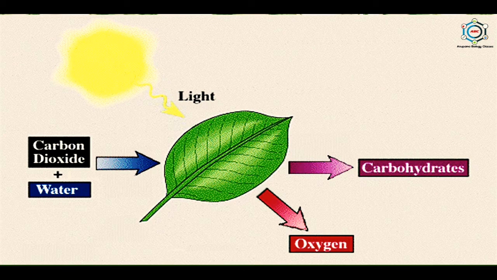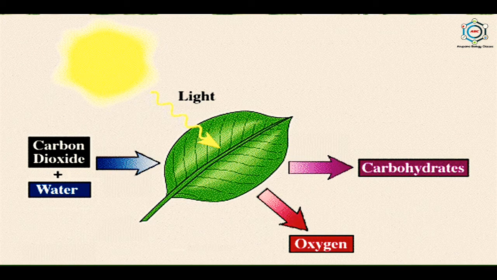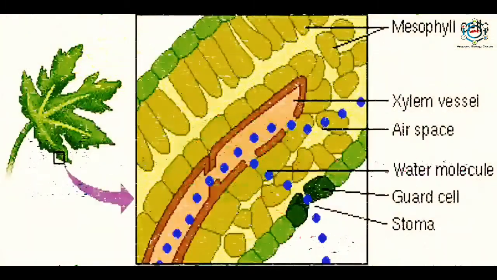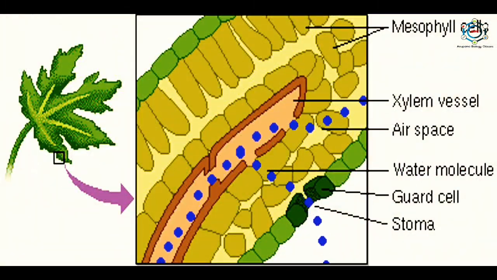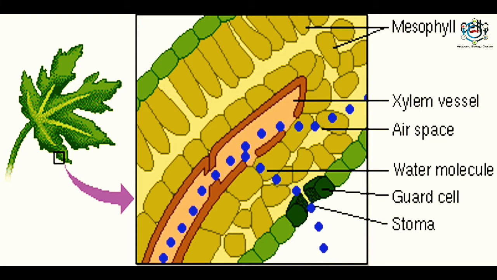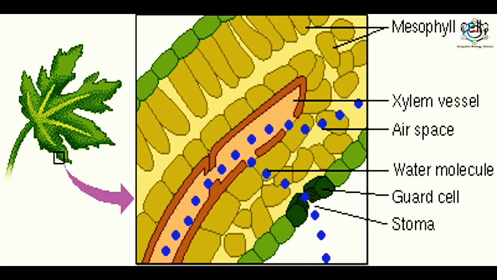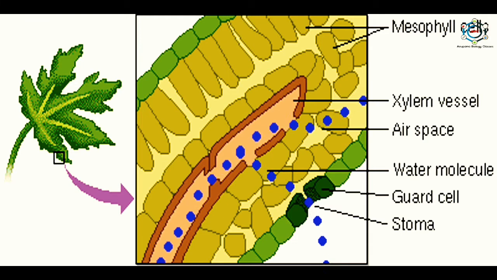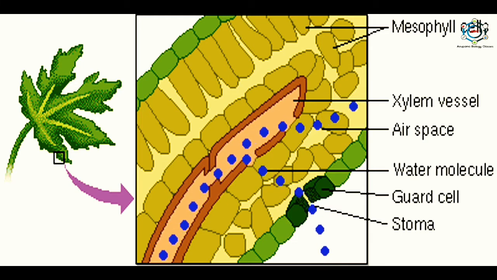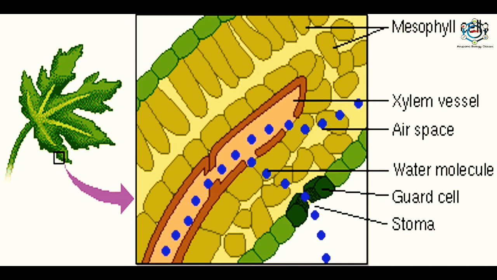So there exists an intimate relationship between the two plant processes, that is, transpiration and photosynthesis. Transpiration is the most important excretory mechanism in plants, but at the same time it is not of much advantage, as most of the water absorbed by the plants is lost into the atmosphere through this process. Humidity of rainforest is mostly due to this process, which maintains a kind of water cycle from the root to leaf to atmosphere and back to the soil.